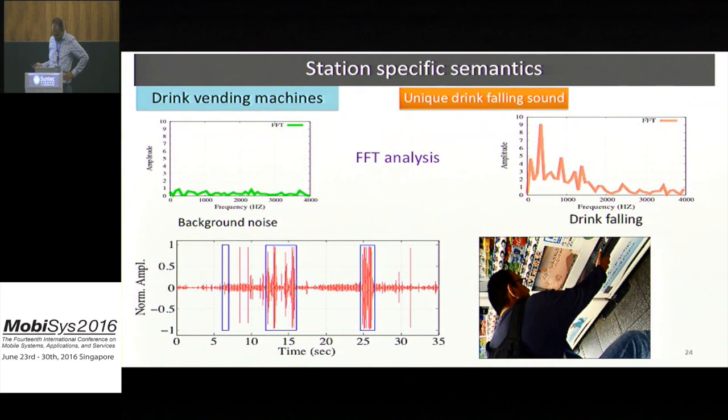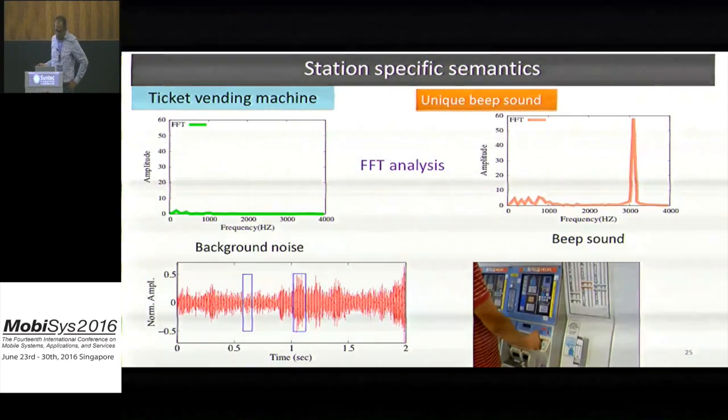In real time, we will check the audio signal strength in this frequency domain, and if there is a significant increase in the amplitude of the signal that exceeds a certain threshold, we will confirm the detection of a drink vending machine. On the other hand, this figure shows the Fourier transform of the background noise, where we see no peaks at this frequency.